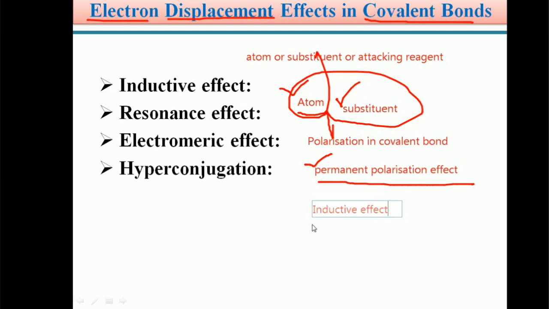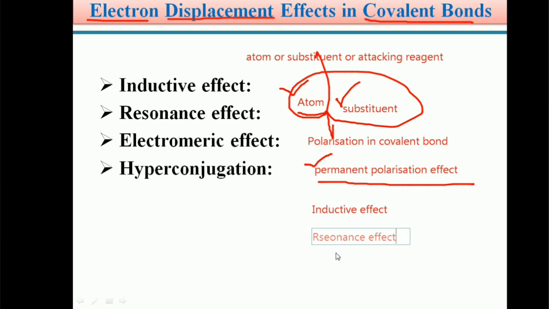The polarization of a covalent bond in an organic molecule may arise because of an atom or a substituent, so a permanent polarization effect takes place. That's why, students, if the polarization in a covalent bond arises because of an atom or substituent, the inductive effect may arise. Similarly, another example of this permanent polarization is the resonance effect. It is also a permanent polarization effect in an organic molecule.